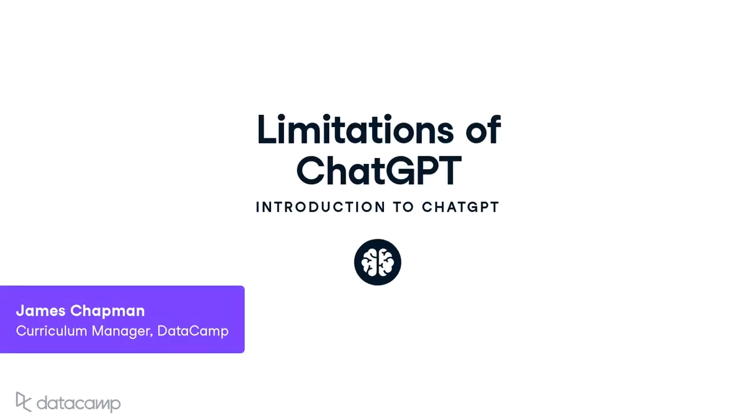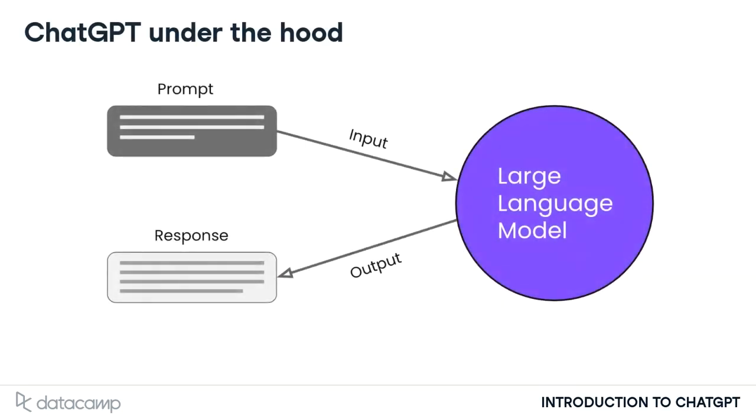Although ChatGPT is a valuable tool that can perform a huge variety of tasks, there are some limitations to be aware of to use it effectively. Inside ChatGPT, all of the magic happens inside the large language model. The LLM interprets the prompt and generates relevant text in response, based on its understanding of language.